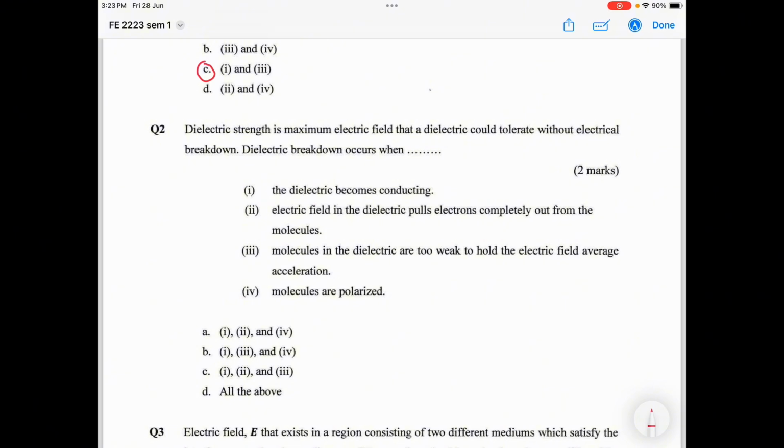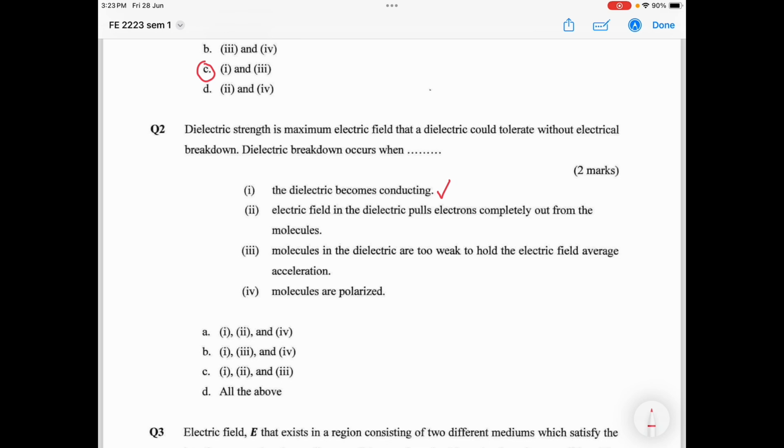Dielectric strength is the maximum electric field that a dielectric can tolerate without electrical breakdown. Dielectric breakdown occurs when, first, the dielectric becomes conducting. This is true when the dielectric breaks down. The charge can freely move in the dielectric, so they become conducting. So this one is correct.